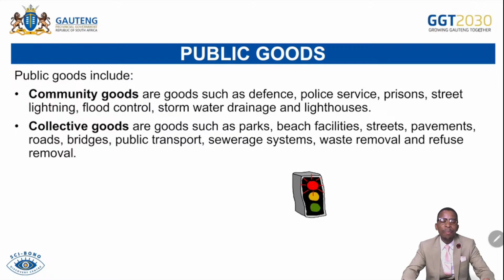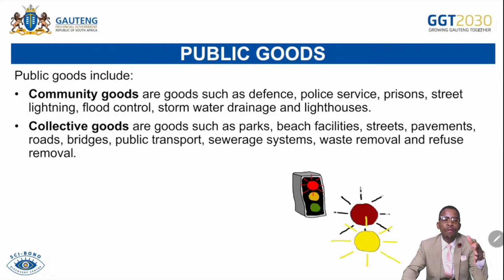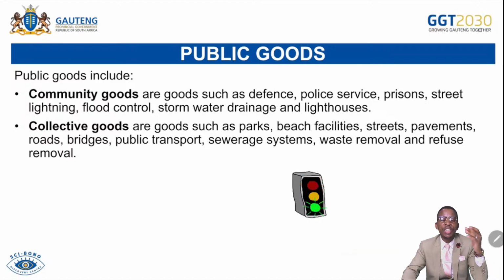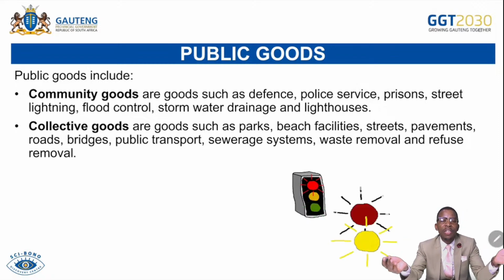So why does the market undersupply or not supply these collective goods? Because, like we talk about the street light, it is not easy to measure the satisfaction gained by the consumer there. And also they are indivisible. The consumption by one person does not affect the consumption by another person. The street light will be on for everyone. Even if you did not pay for the lighting of it, you will be getting the benefit. So there is no use for the market to supply that particular product, because everyone will benefit even if he or she did not pay for that particular service.